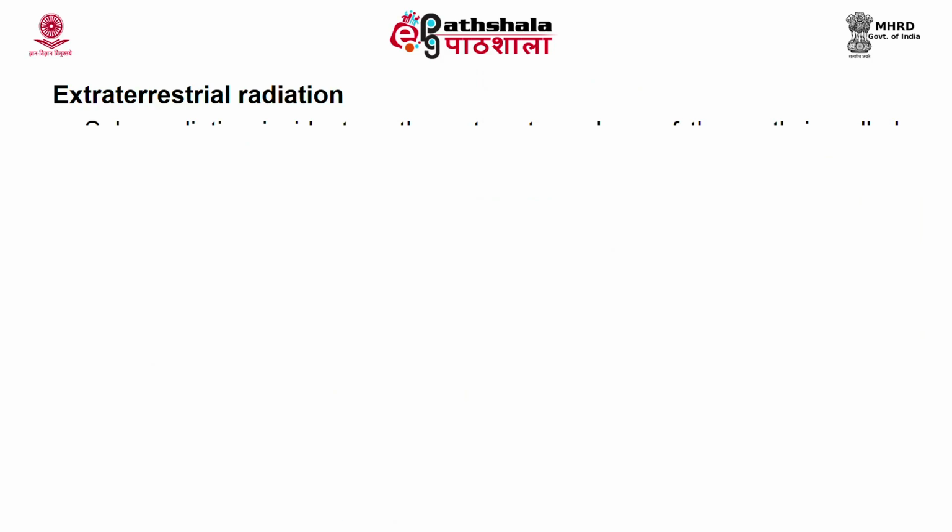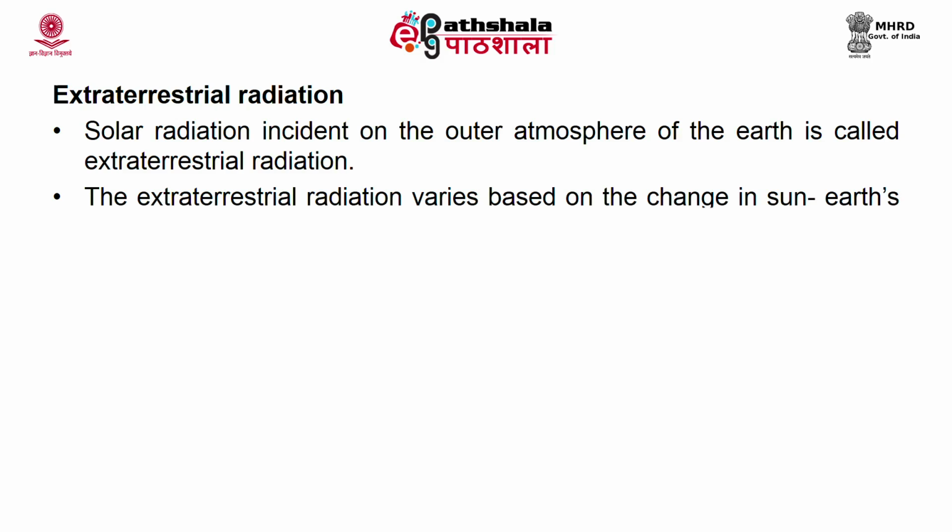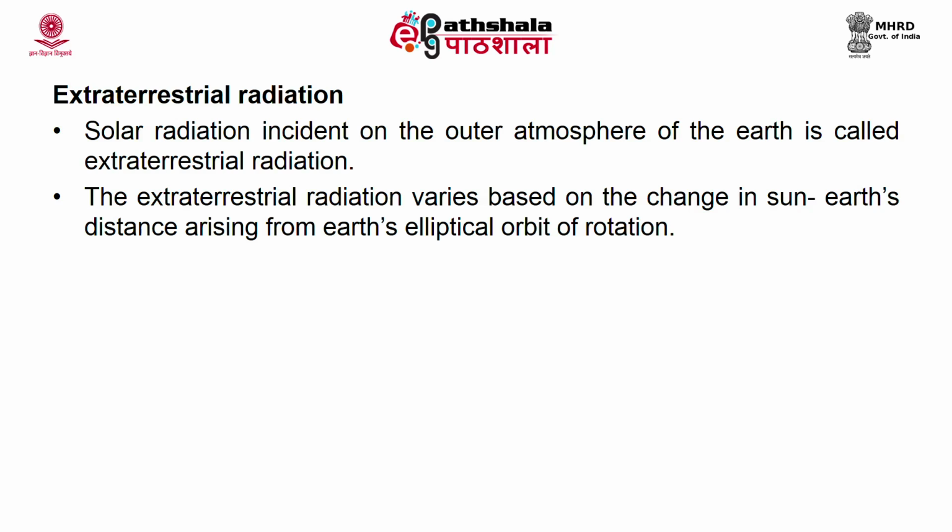So, the solar radiation incident on the outer atmosphere of the earth is known as extraterrestrial radiation. It varies based on the change in sun-earth distance, which is arising from the elliptical orbit of the revolution of this earth around the sun.